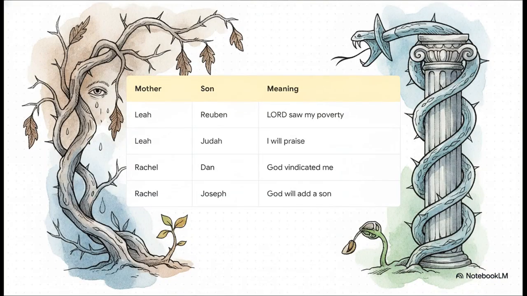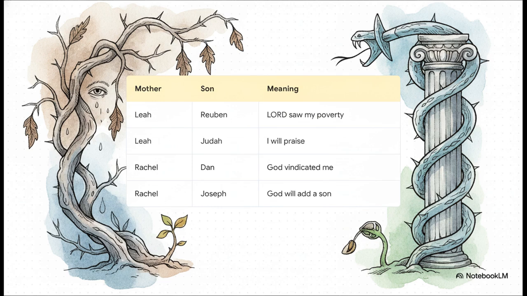Jacob eventually works for Rachel as well, but this massive deception and this very unequal love plunges his household into a chaotic, deeply painful dynamic that will literally shape the future of a nation. The text tells us Leah was unloved, so she desperately named her sons as literal pleas for Jacob's affection. Look at these names. Reuben literally means the Lord saw my poverty. Judah means this time I will praise.